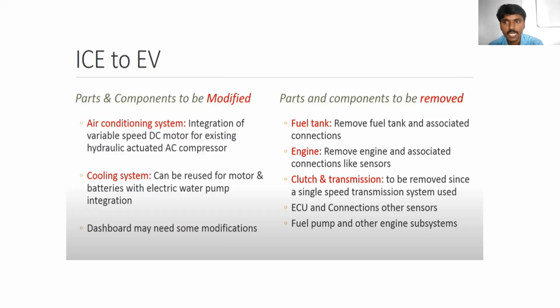But a battery operated electric vehicle doesn't require any IC engine, so it doesn't require a fuel tank. That's why the fuel tank can be removed when converting to electric vehicles.